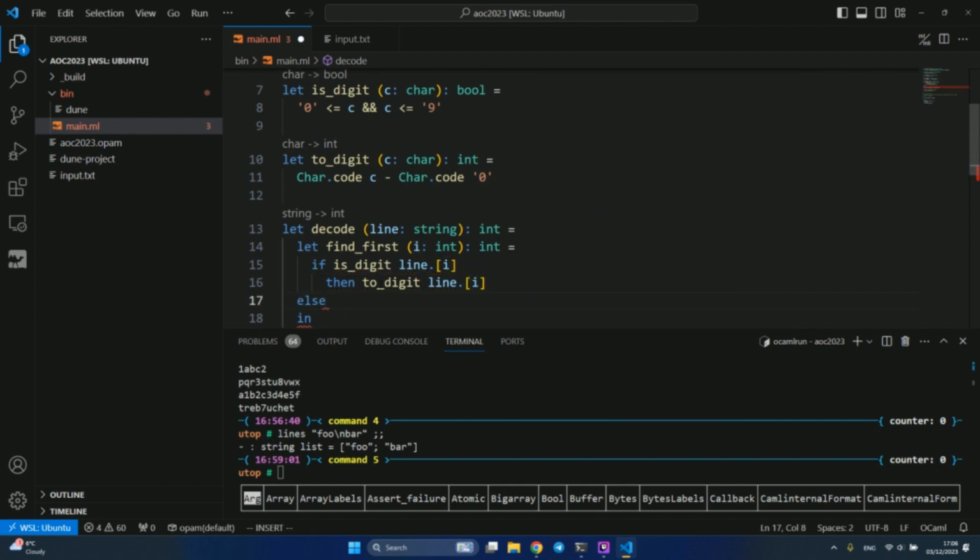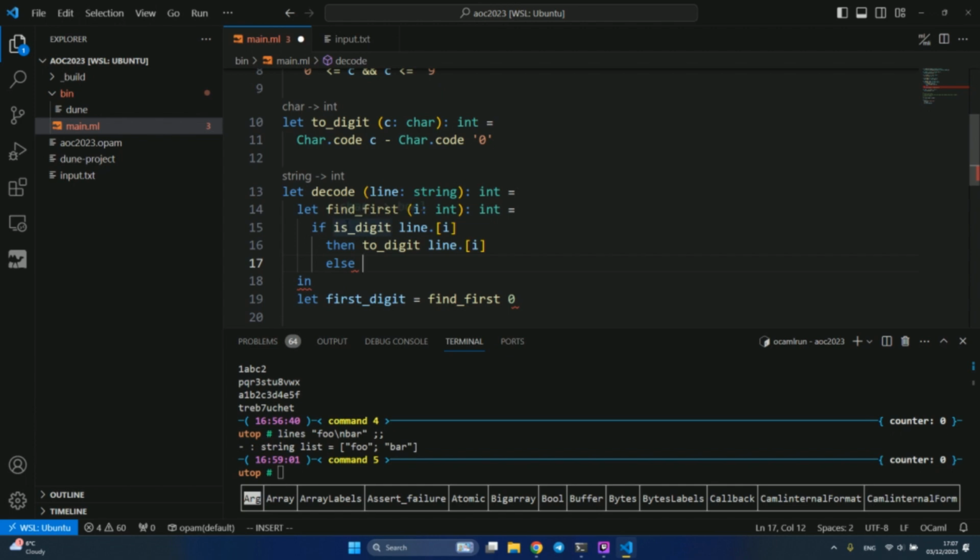Otherwise, OCaml is a functional programming language, and if should have both branches. So in the else: if our current character is a digit, then we just convert it to a digit and return it. Otherwise, we need to continue with the next index. The easiest way to do this is to call our function find_first, but with the next index, so we call find_first with i plus 1. Again, this function might crash in the general case because there might be no digit, but we are guaranteed from the input to have a digit, so let's not worry about it.